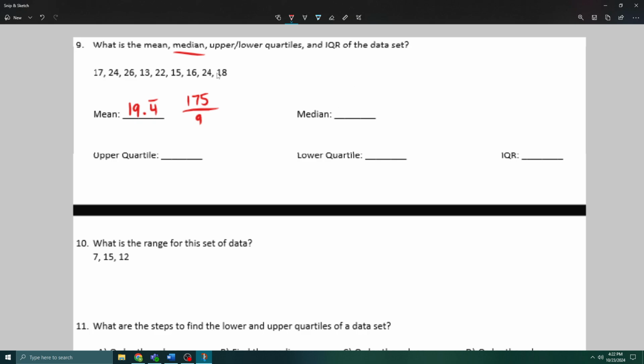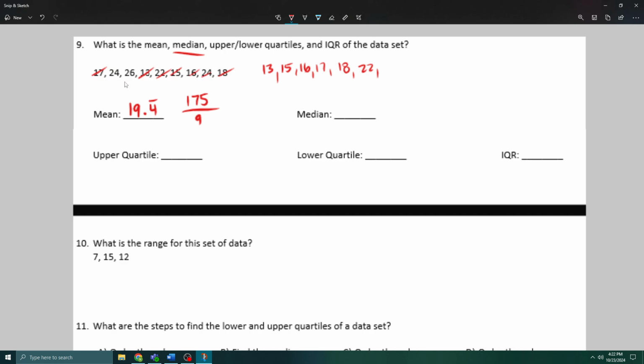So like I said, let's start by putting this in order. Just scanning, I see that 13 is my lowest. 15, 16, 17, 18, 22.